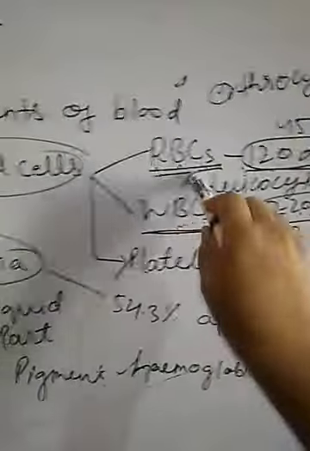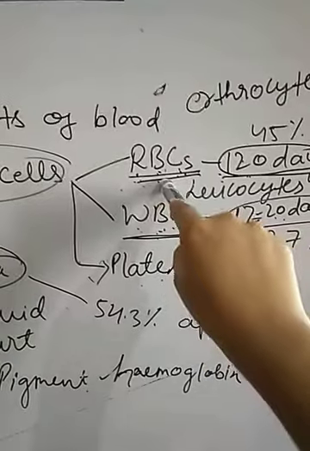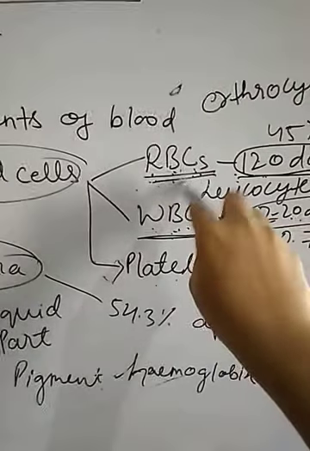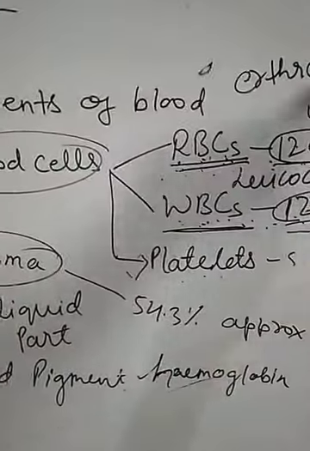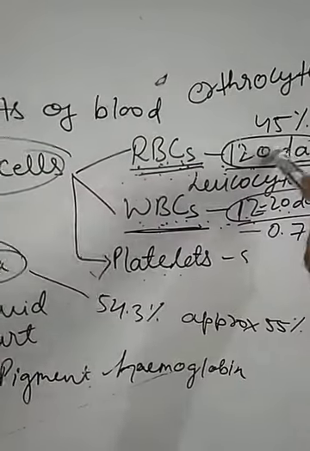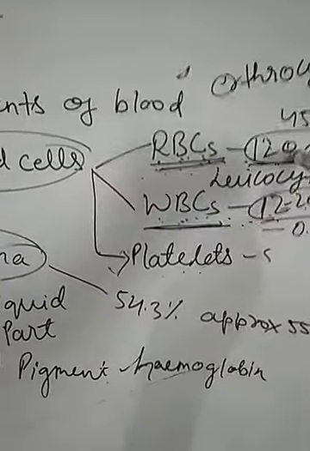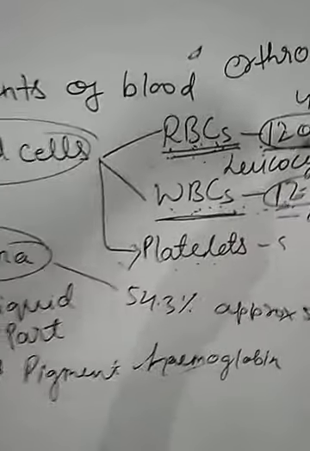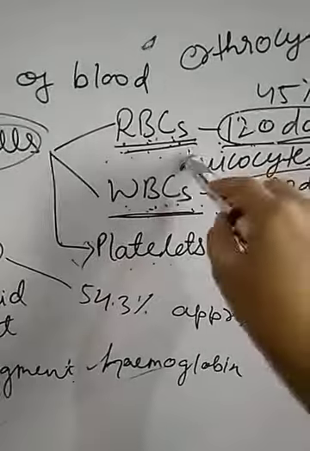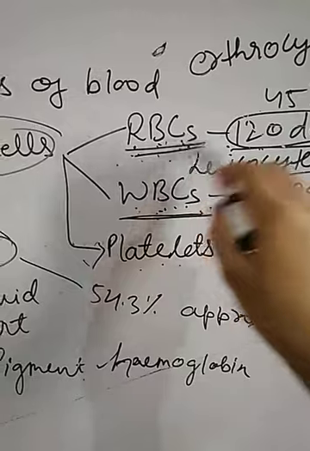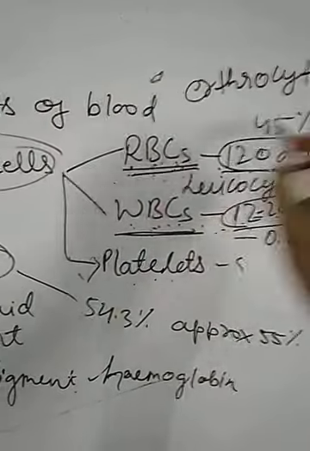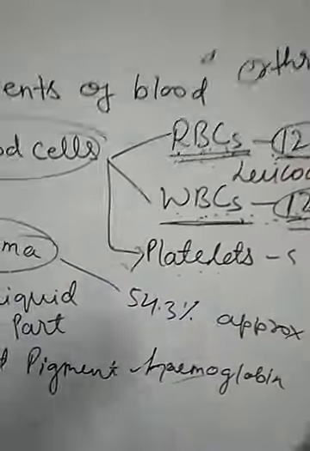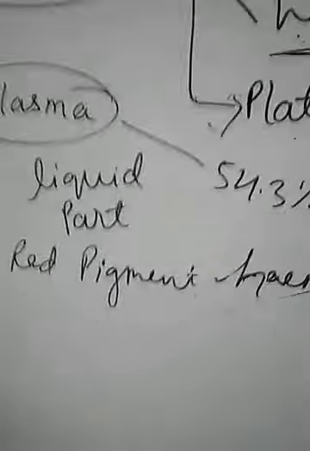Okay, so children, RBCs are also known as erythrocytes and their lifespan is 120 days. They make up about 45% of the volume of the blood present in our body. And you all know how much blood is present in our body?